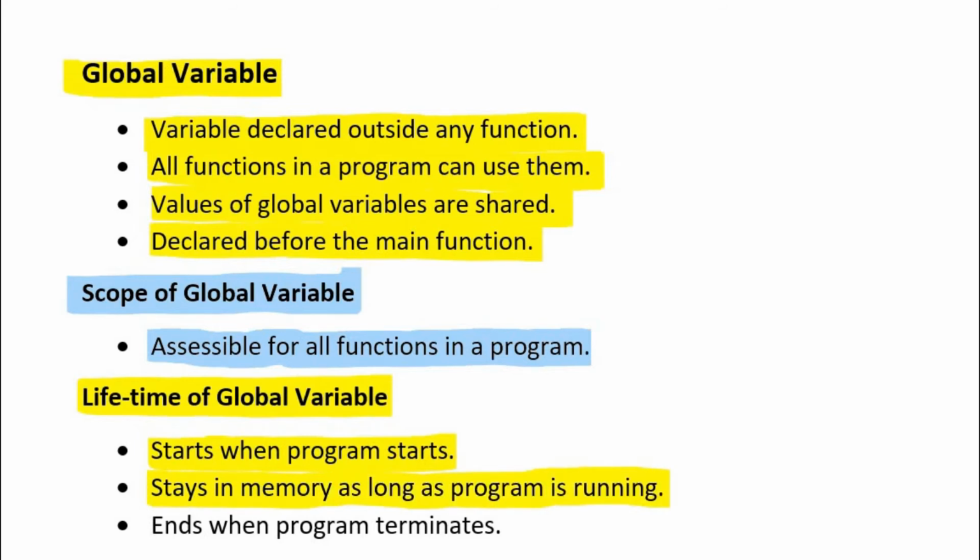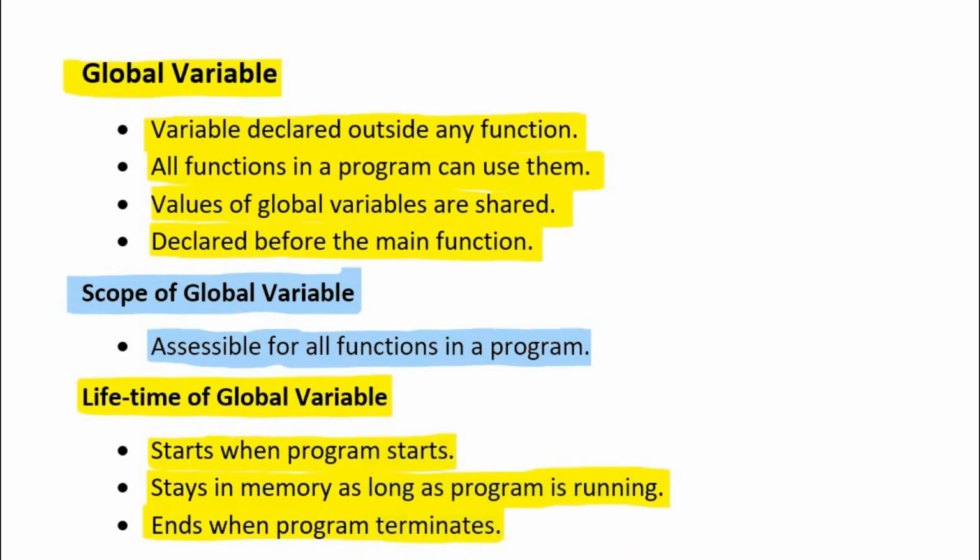It means the lifetime of global variables is longer than the local variables. It ends when program terminates. Program can terminate in two ways: after the execution of program ends, or when the program is forcefully terminated. In both cases, the lifetime of global variables ends.